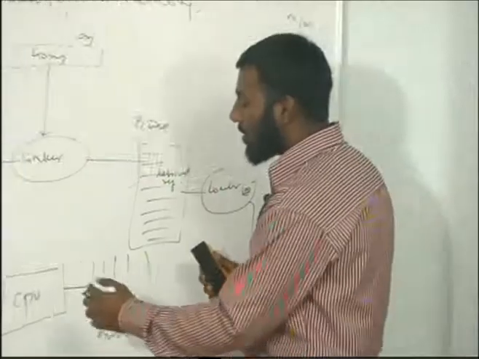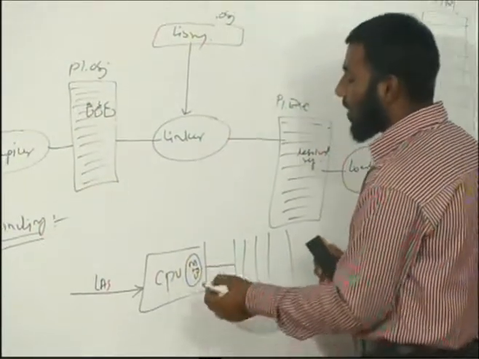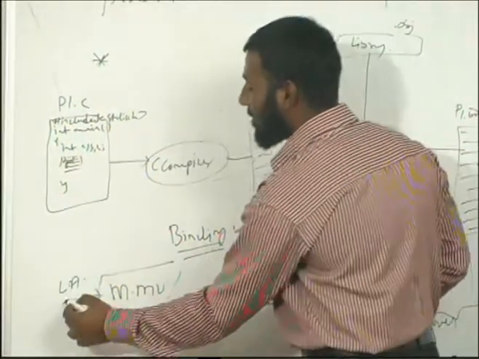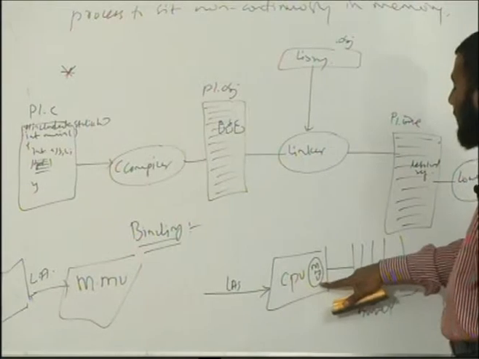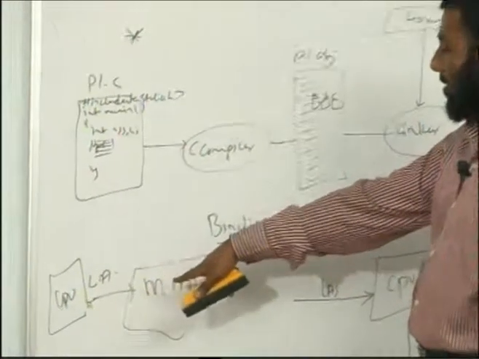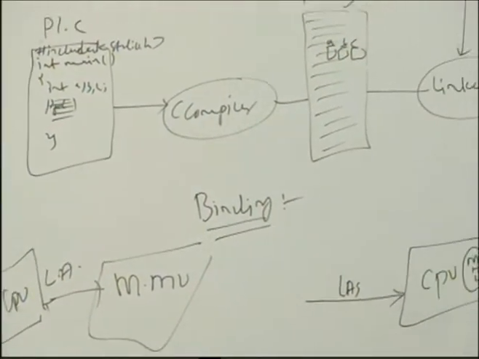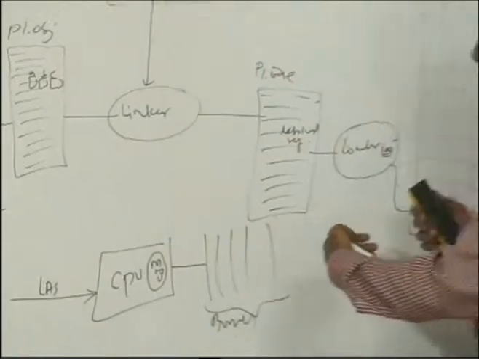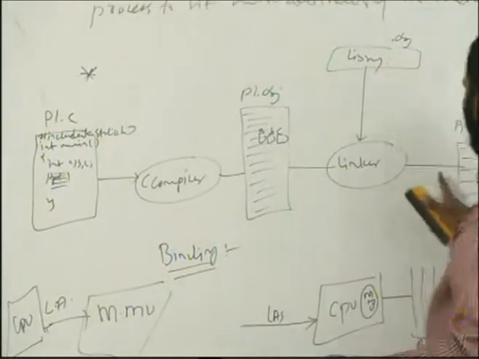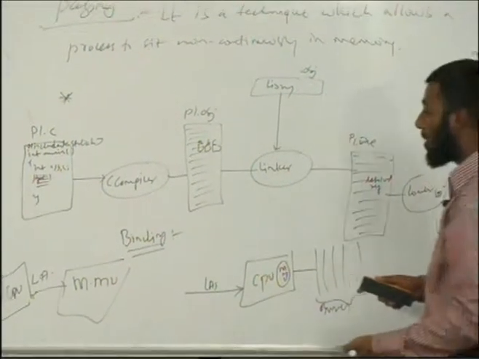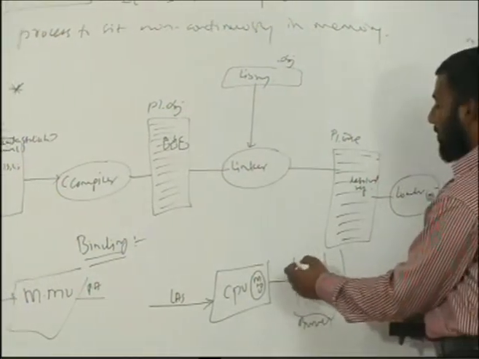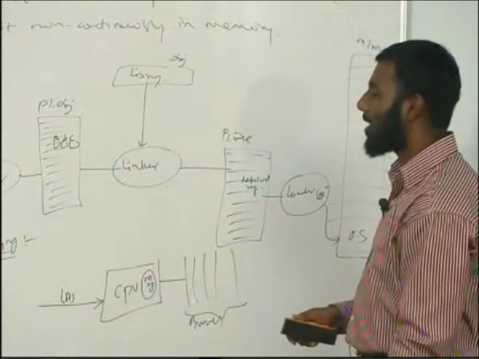How does it do that? The CPU has one unit called the MMU, the memory management unit. Who is giving the logical address to the memory management unit? The CPU is giving it. We said the CPU always generates logical addresses, but actually the CPU is a dummy object here which takes this address and just provides it to the MMU. It doesn't generate it. Who is generating this? The compiler. From the compiler it has been resolved and given to the MMU. Now the MMU takes this logical address and converts it into physical, and these physical addresses will be kept onto the buses, and memory will be accessed.